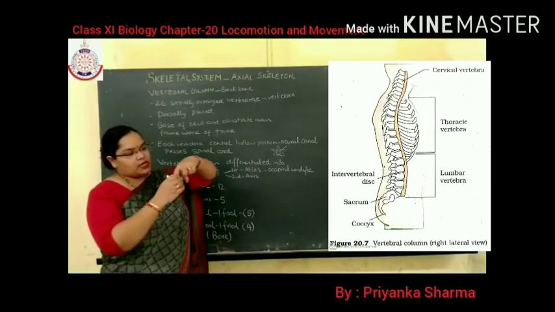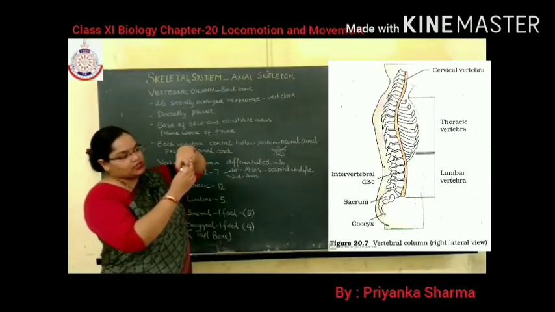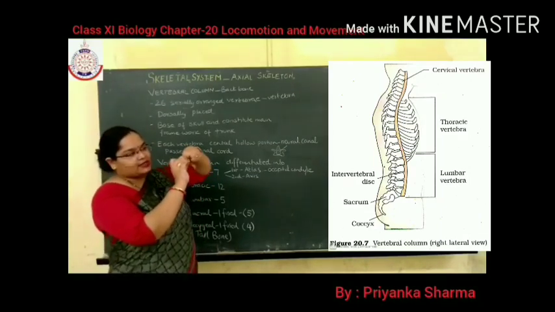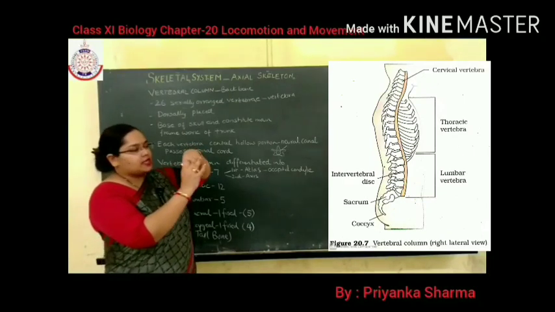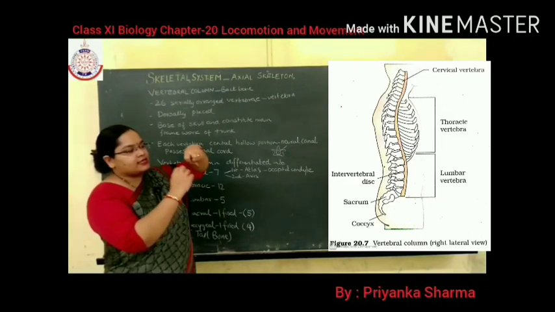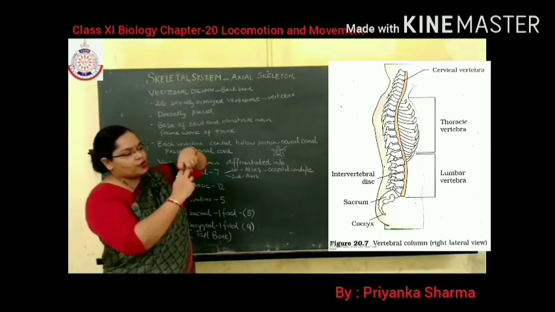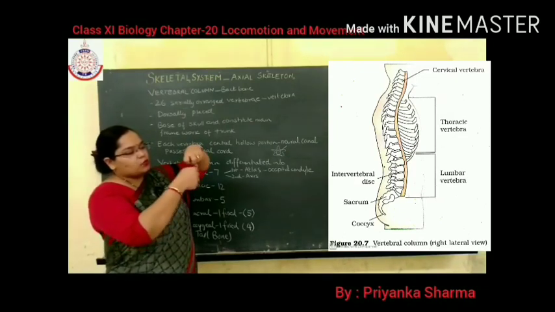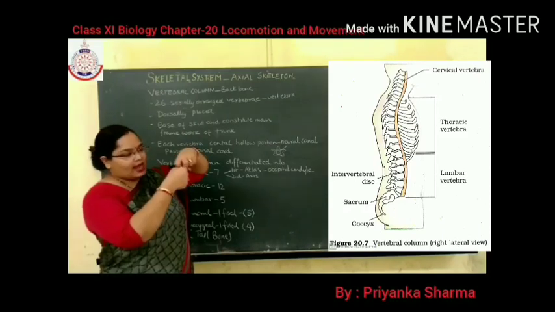At the base of the skull, 2 round bodies are present like this. These are the occipital condyles, and they articulate with the first cervical vertebra, the atlas.